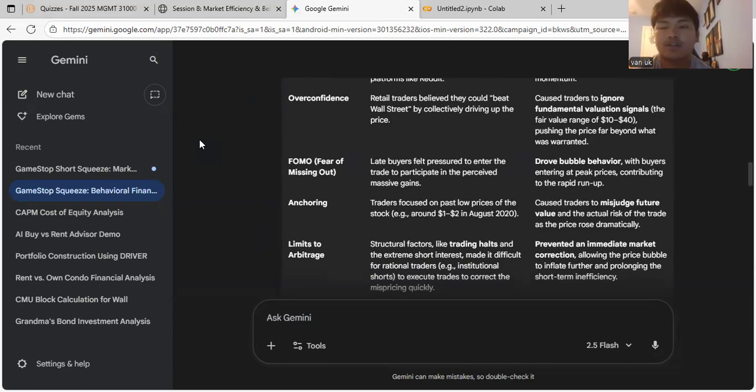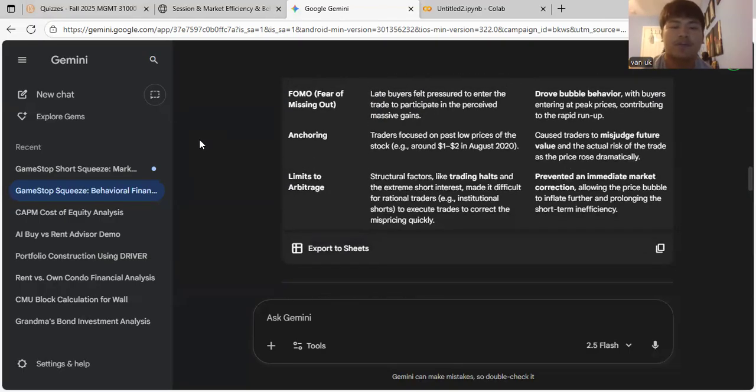This caused traders to ignore fundamental valuation signals, and it pushed the price far beyond what was warranted. And there was FOMO, where late buyers felt pressure to enter the trade to participate in the perceived massive gains, and this drove bubble behavior, with buyers entering at peak prices, contributing to the rapid run up.